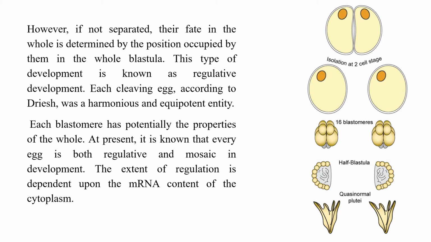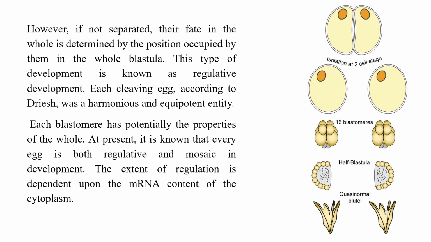So this type of development is known as regulative development. Each cleaving egg, according to Driesch, was a harmonious and equipotent entity. Each blastomere has potentially the properties of the whole. At present, it is known that every egg is both regulative and mosaic in development, but in those days they never knew that, so different theories were put forth.